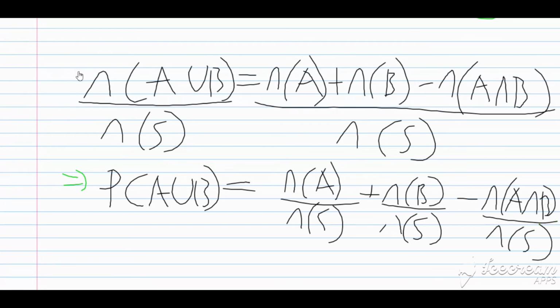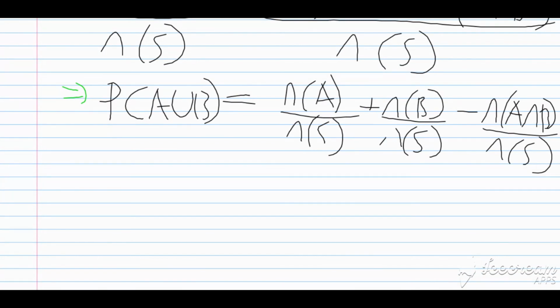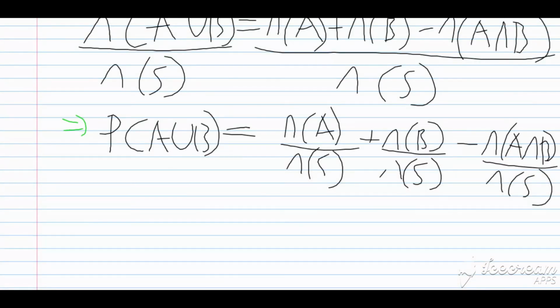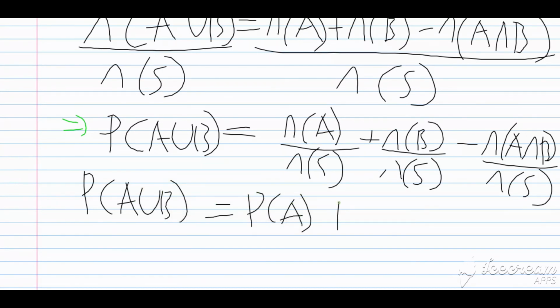Good. So breaking this down, this now becomes the probability of A or B equal the probability of A plus the probability of B minus the probability of A and B.